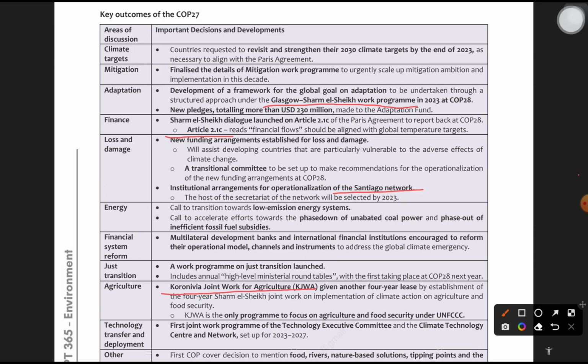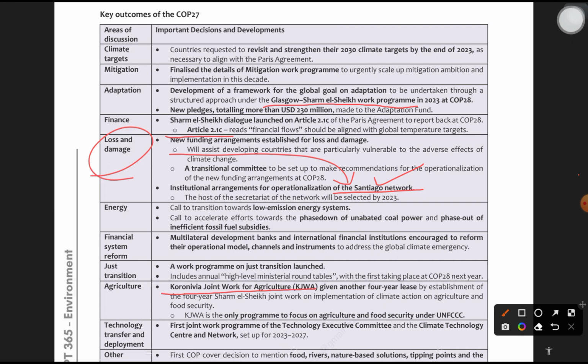Okay, Article 2.1C of the Sharm el Sheikh dialogue is about financial flows aligned with global temperature targets. According to the targets, the financial target should be taken. That is all about Article 2.1C. I'm very sorry. Okay, institutional arrangements for operationalization of the Santiago Network were taken. The host of the secretariat of the network will be selected by 2023. It's about loss and damage. Santiago Network, loss and damage. That simple fact link is enough for prelims.